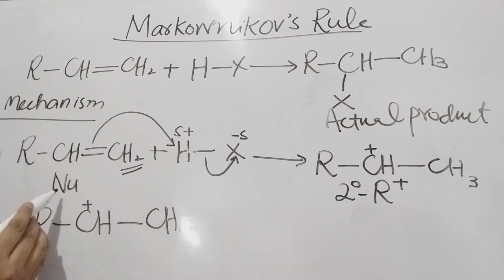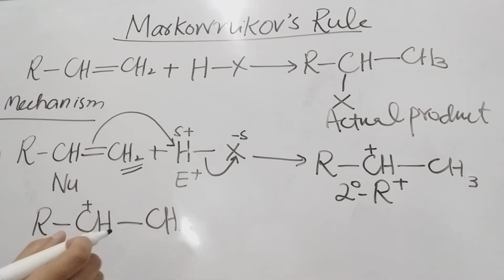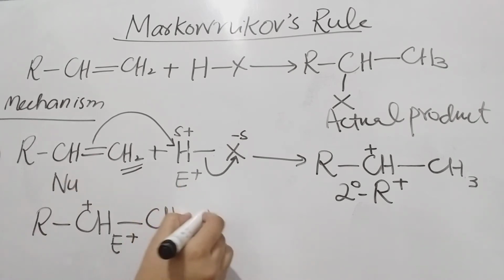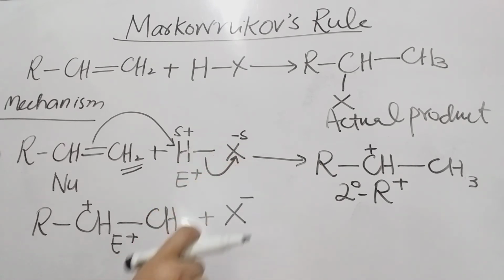Firstly the alkene was the nucleophile and the reagent was the electrophile. Okay. And in this particular step, the intermediate is now the electrophile because it is carrying the positive charge. Now it is not in the state of being in attacking position. Okay. So we have the halide ion created from the above.